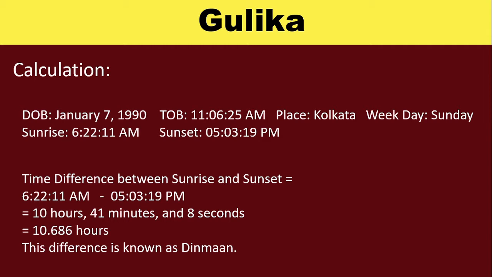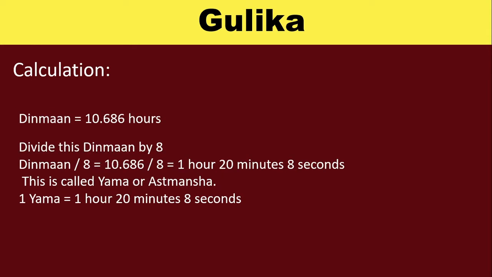This difference is known as Dinman. Now divide this Dinman by 8, and the resulting time is 1 hour, 20 minutes and 8 seconds. This is called Jama or Ashtamansa.